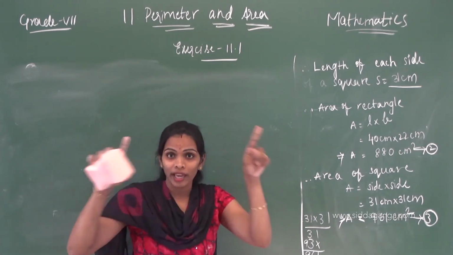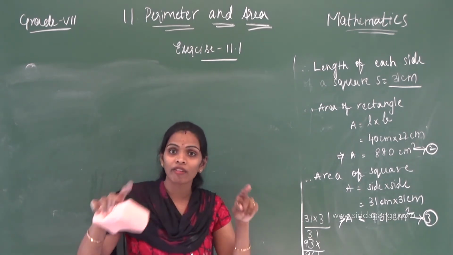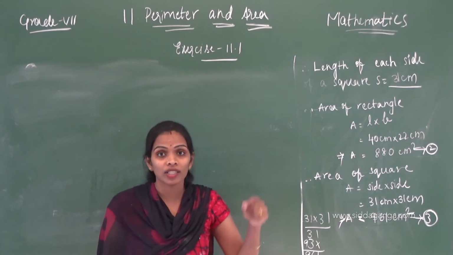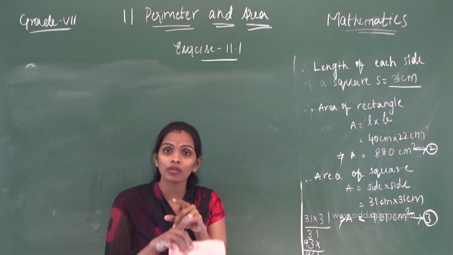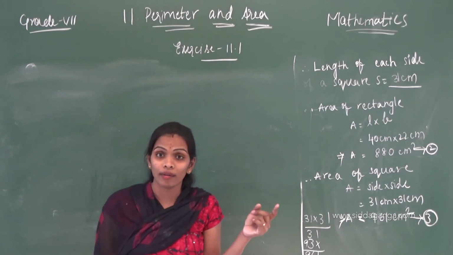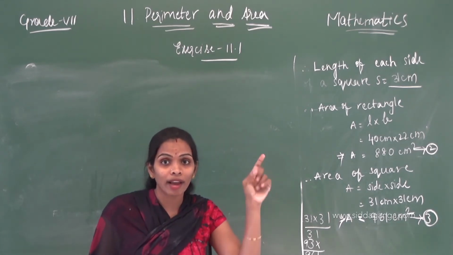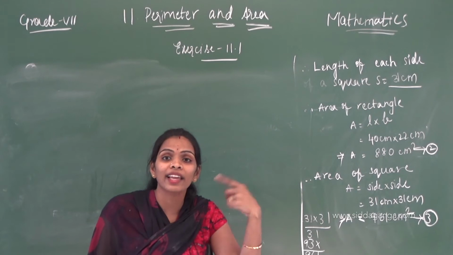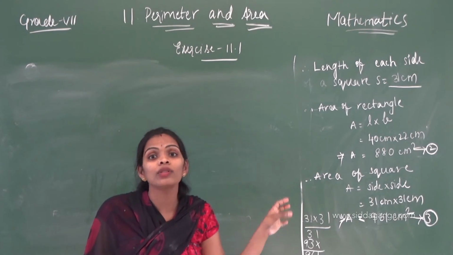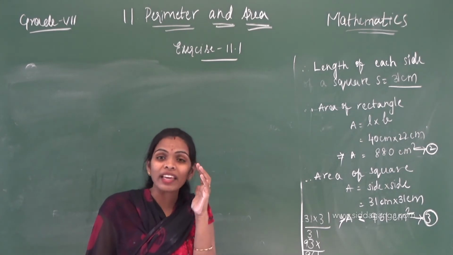At least make one chart for each exercise, and then recall every formula in every chapter. I am doing perimeter and area now, that's why you do one chart. In introduction classes I gave some formulas, now you have to make them into a chart and read daily. Stick it anywhere in your house and read it again and again. You can get it in your mind easily then.